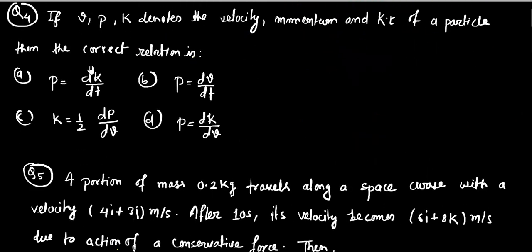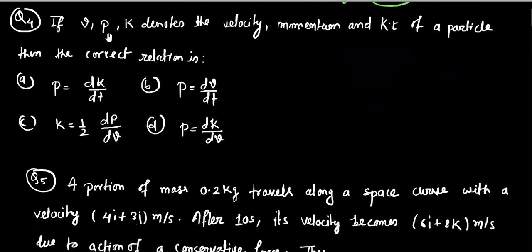Okay, now we are going to solve question number 4. If v, p, K denote the velocity, momentum and kinetic energy of a particle, then the correct relationship is... So we have to find the correct interrelationship between these three parameters. So let us begin from the first option.